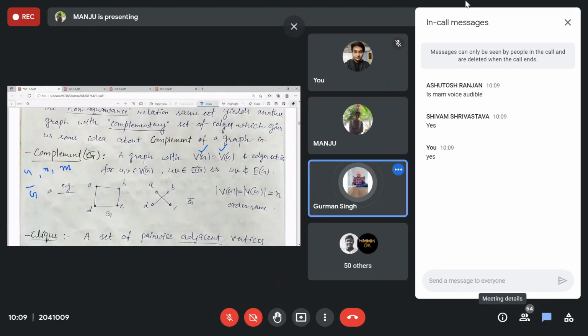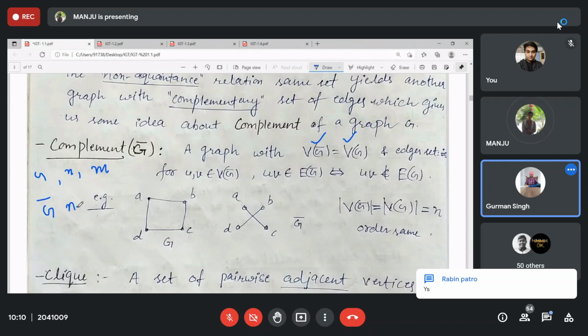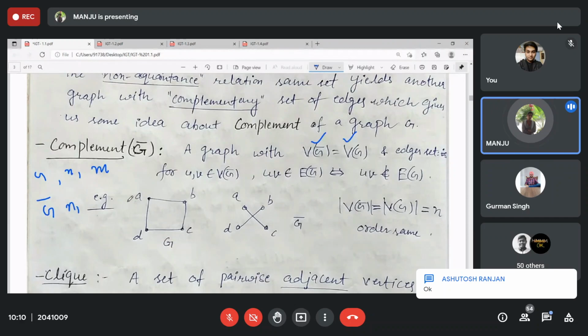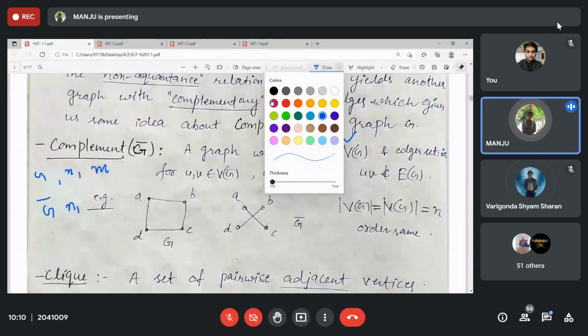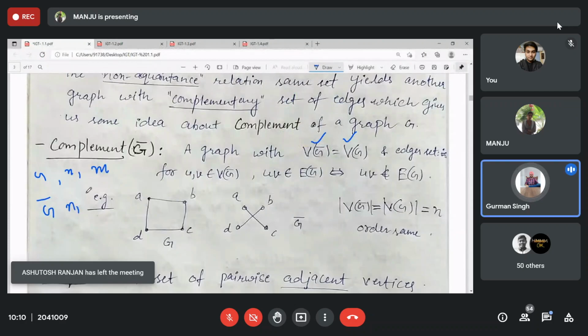N will be the same, that is the order. What about size? Size may or may not be the same, but can you find the exact size? No, ma'am. Anyone else?